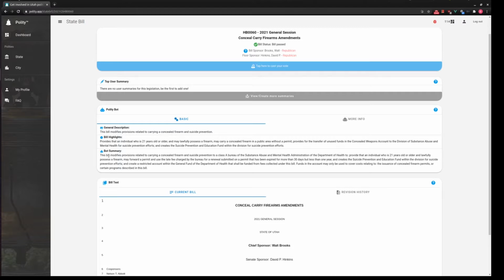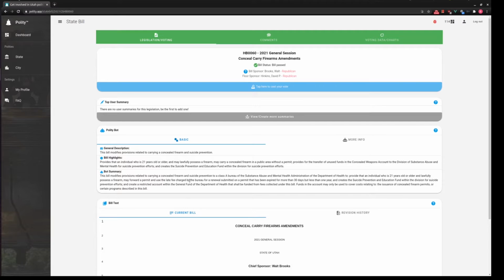So every bill has a bot summary, and this is an automatically generated summary of the bill from some AI that I've created utilizing machine learning. The idea is when someone goes into a piece of legislation, within 30 seconds to a minute, there's enough information here that they can form an educated opinion and then provide their feedback to whatever level of government it would be. In this case, it would be the state legislature. If it was a city item, of course, I would go to the city council, right?